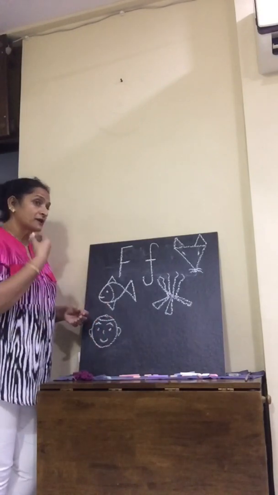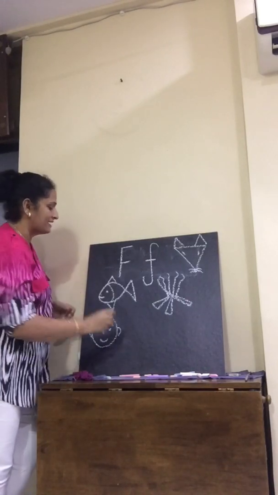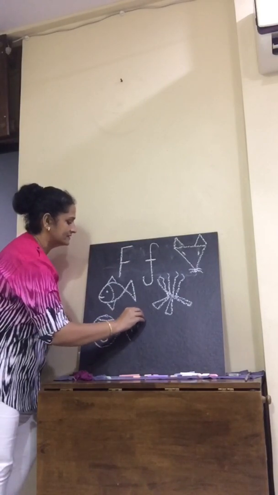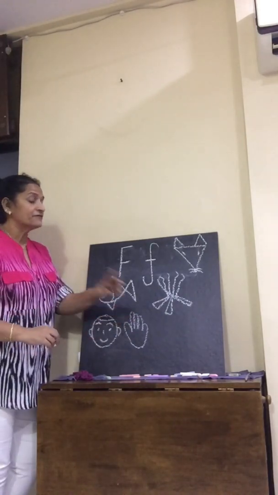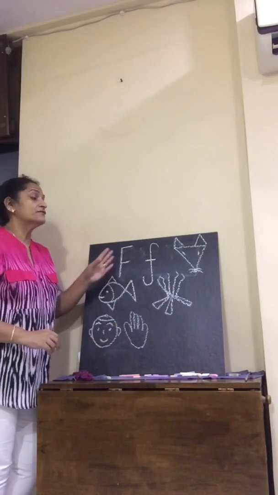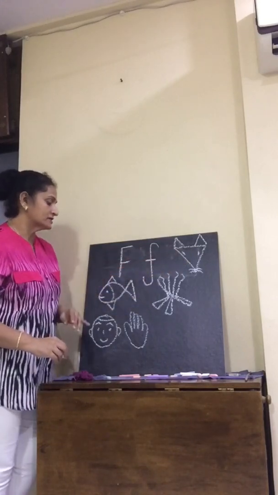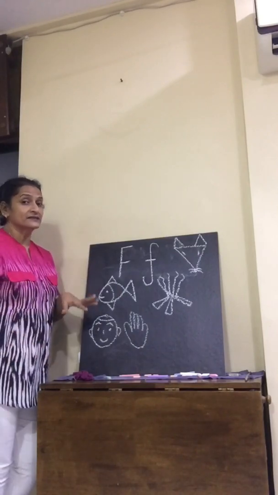I use that to eat my food. Fingers. F for fingers. So for fish, for fire, for fox, for face, for fingers.